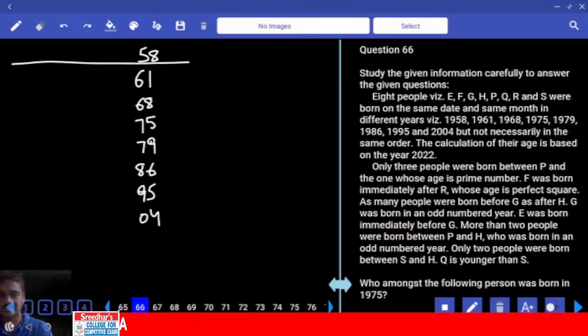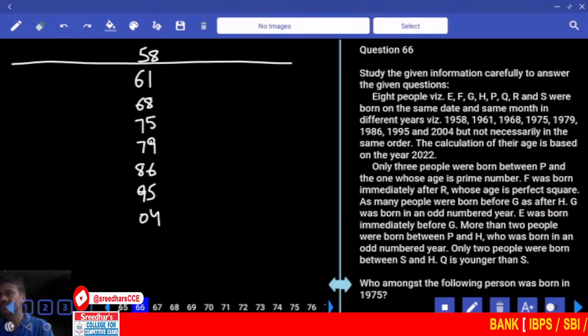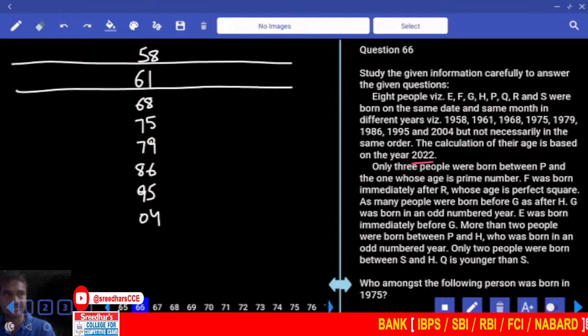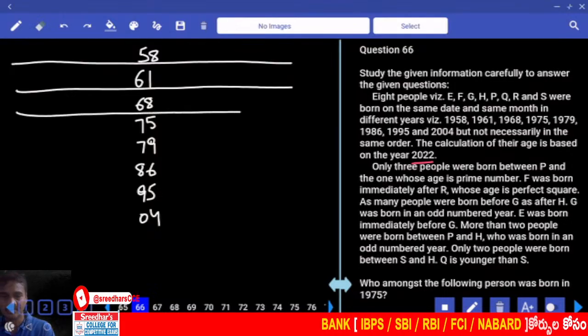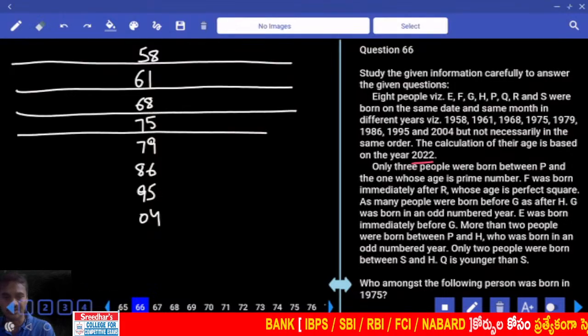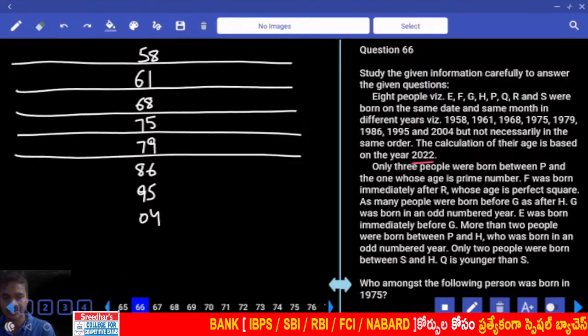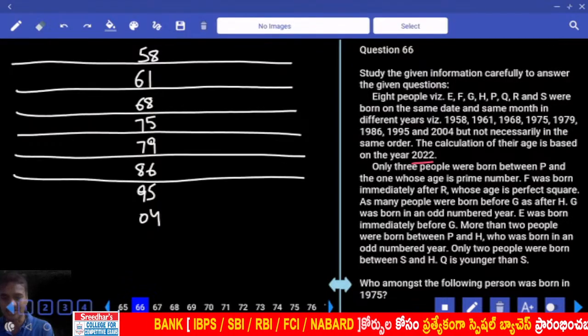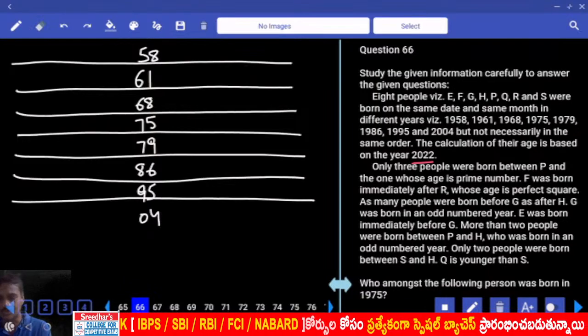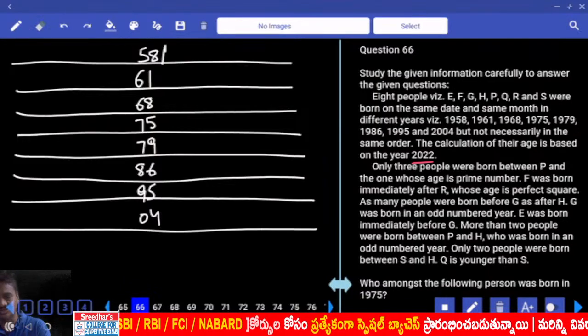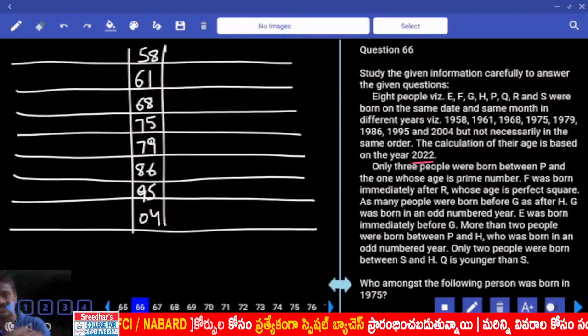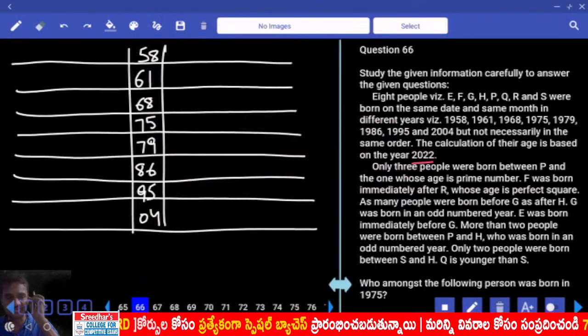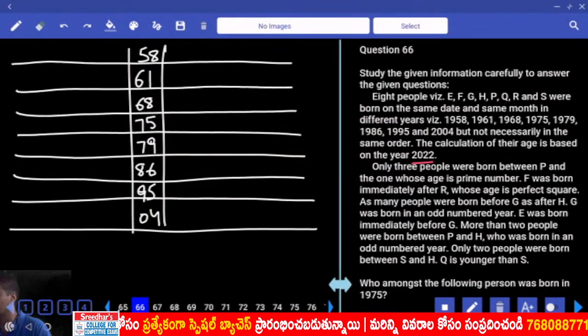Now for these years, was a base year given or not? What was the base year? 2022. Now 2022 was the base year given. Then write down the ages in ascending order. Then extend the lines like this, where you can work out two possibilities simultaneously. Then coming to the first one, finalize the ages of these persons.